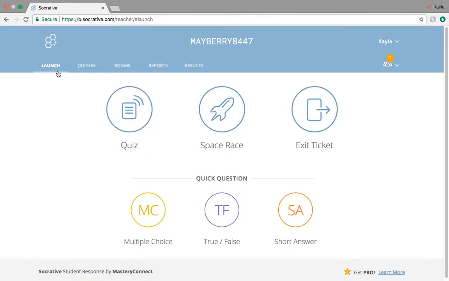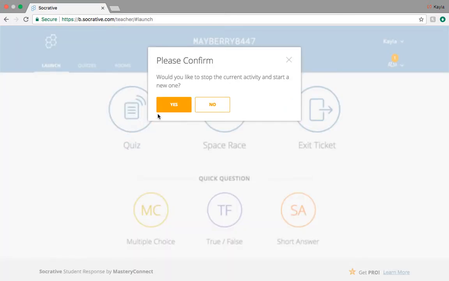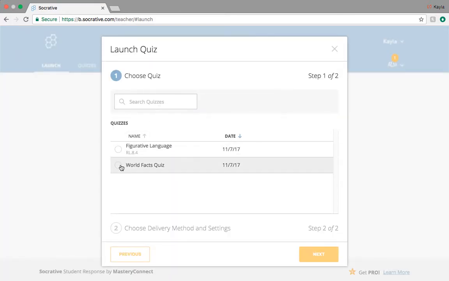The app that I'm critiquing is called Socrative, and it is a formative assessment tool for teachers to use with their students. It's set up a lot like a Kahoot or a Quizlet or a Quizzes, but there are definitely some differences. So if you want them to take a quiz, they would download the app on their phone, or they would go to the website Socrative.com, and they would put in this code, Mayberry 8447, on their phones or their computers, and then to take the quiz, you pick which quiz you want to look at.